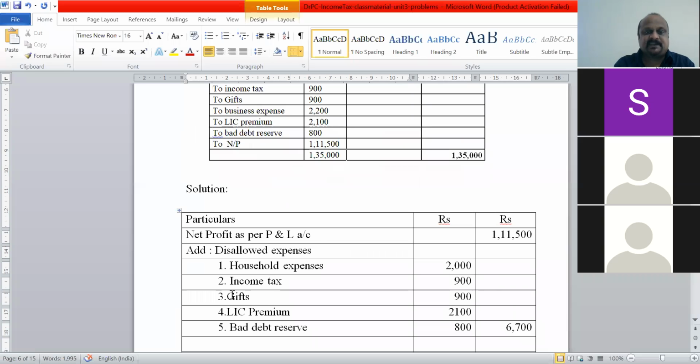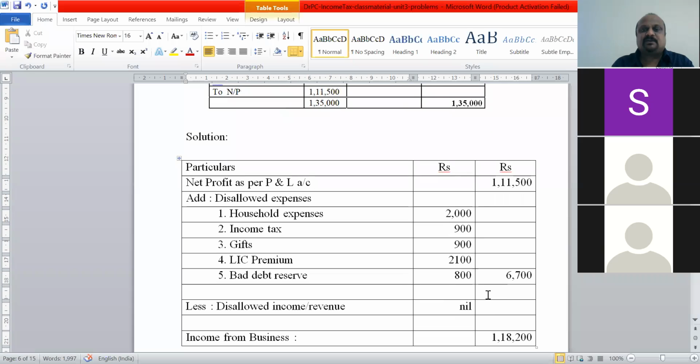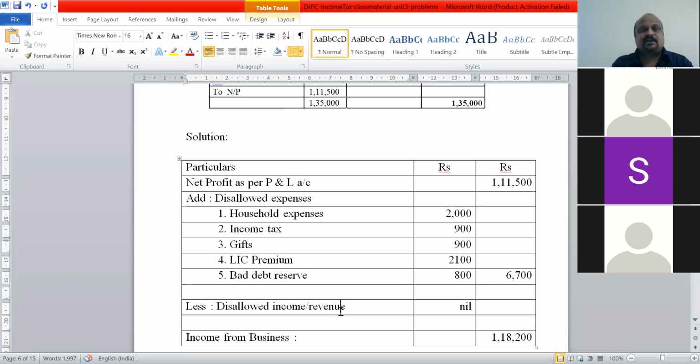Income tax paid by the assessee is again personal in nature. LIC premium is again personal in nature. Any reserves or provisions are not considered; only actual expenses are to be considered, so the bad debt reserve is also not permitted. The sum of all this came to 6,700. We add 6,700 back to the net profit, which increased the income from business to 1,18,200. This is the solution, and this is how we have to solve.